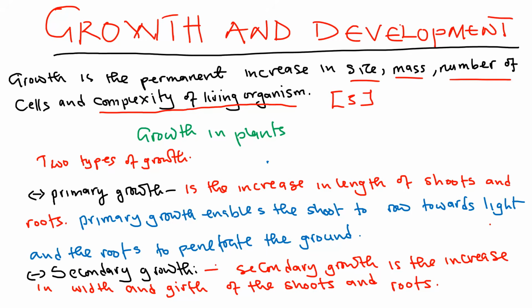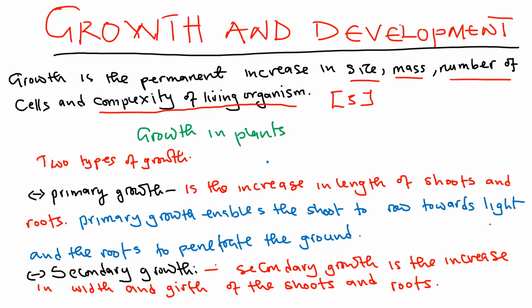Now, another thing that you should know is that growth in multicellular organisms, because we are going to discuss multicellular organisms, those that have quite a number of cells in the body. So, growth in multicellular organisms involves a life cycle. Another term that you need to know, maybe this time around, you define a life cycle. So, what is a life cycle? So a life cycle is just a sequence of stages that an organism passes through during its development from embryonic stage to maturity. That is what we call a life cycle.